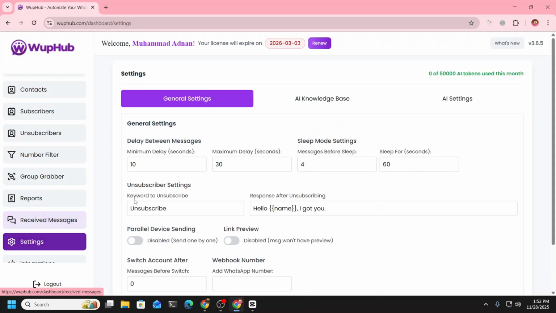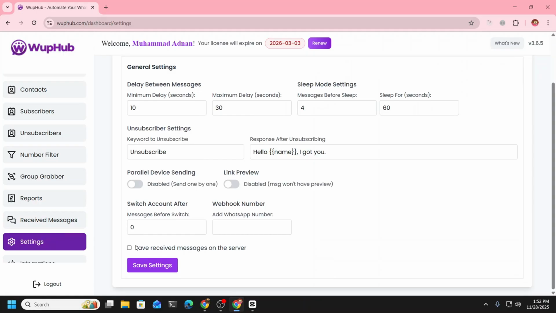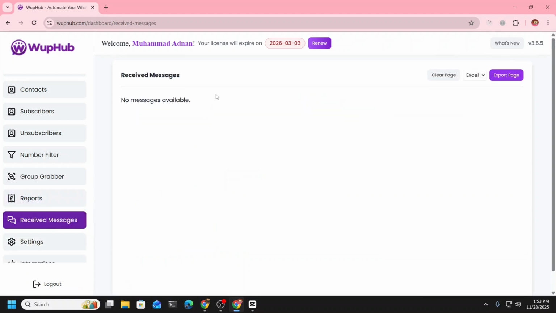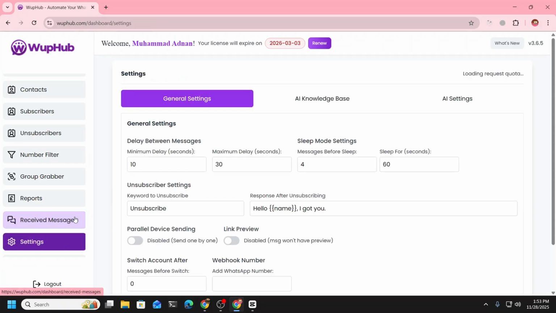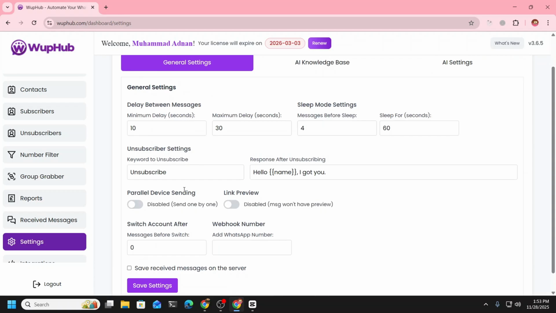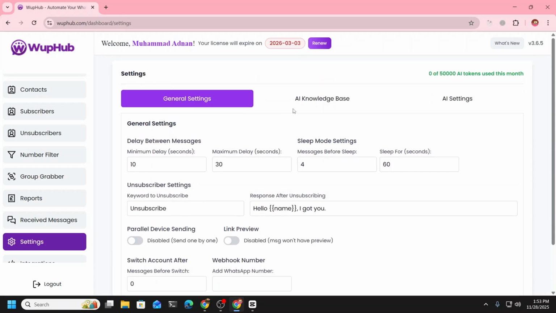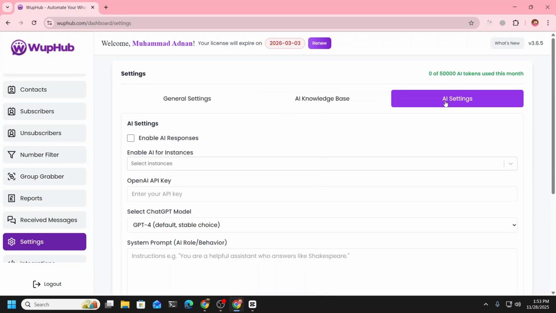You can check this save messages if you want to save messages on the server, like all messages whatever you receive will start saving here. If you want to you can, otherwise they are not getting saved anywhere. You can use AI.